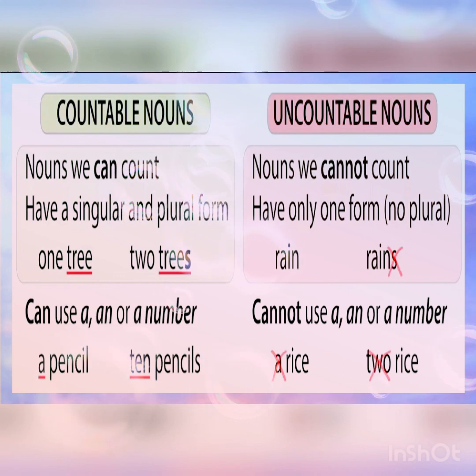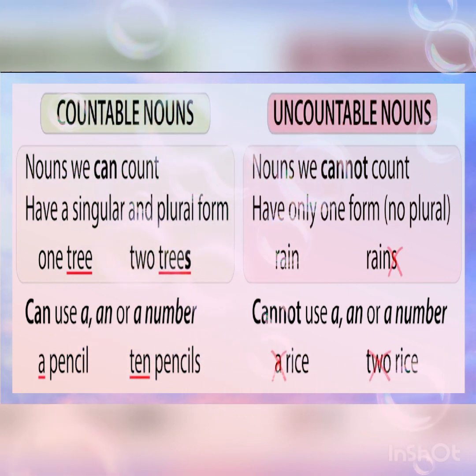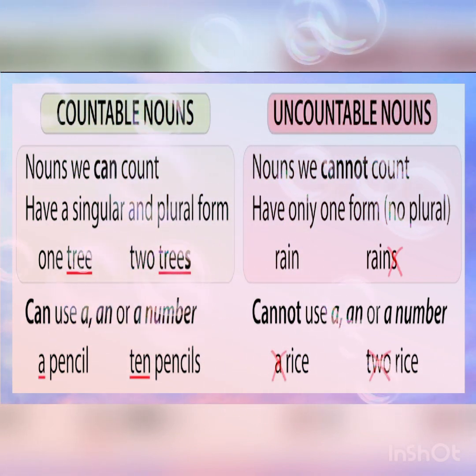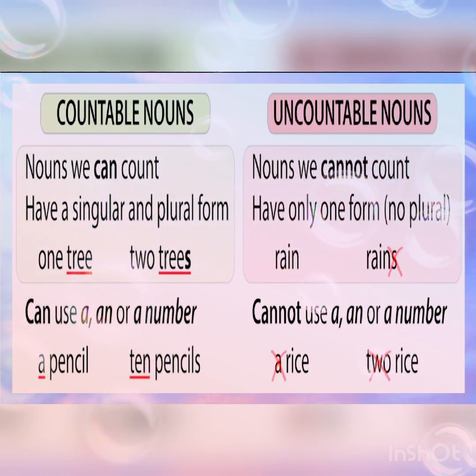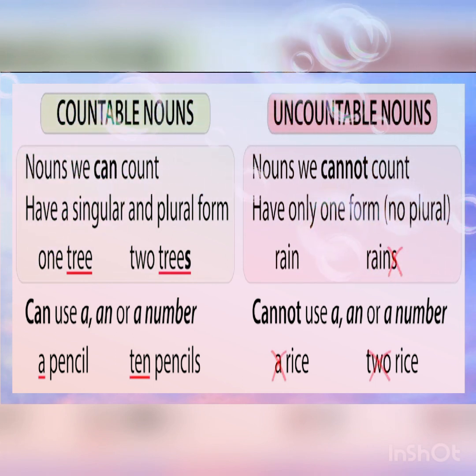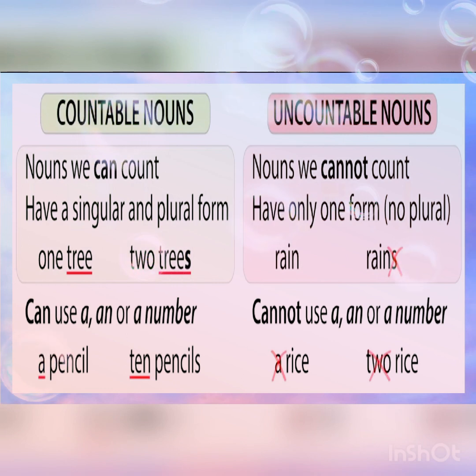Singular form has one unit, for example, 1 tree, 1 pencil, 1 box, 1 eraser, etc. Plural form has 2 or more things. For example, 2 trees, 2 pencils, 3 boxes, etc.